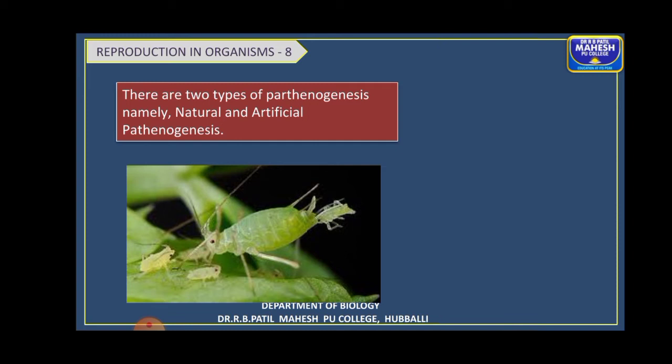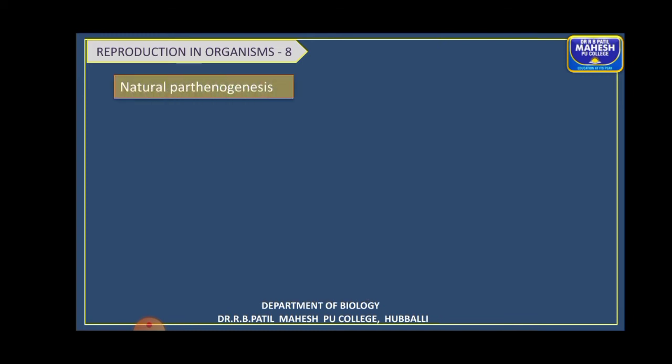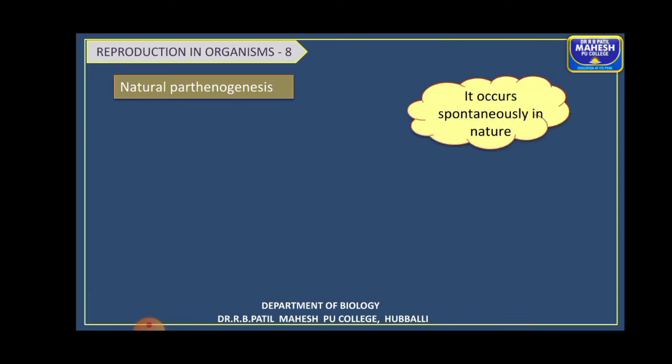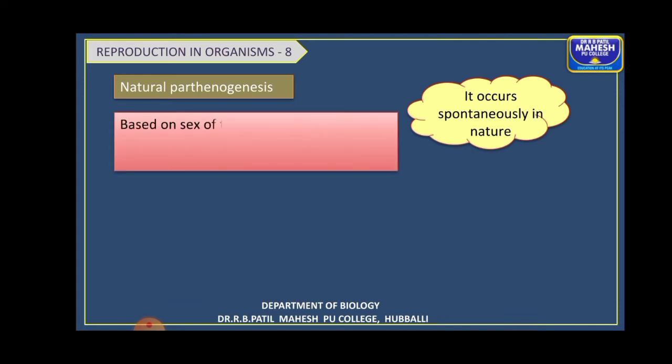It occurs in its natural course in many invertebrates, such as the rotifers, where it occurs spontaneously, regularly in the life cycle of these animals. That is why we call it natural parthenogenesis, right?